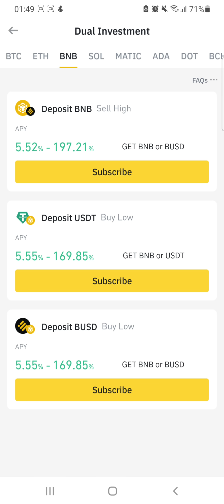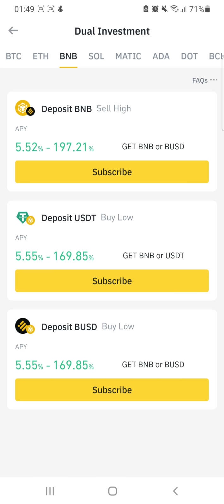These are the two types of trading options available. So you can decide to sell your BNB at a high price. You can also decide to buy BNB using the USDT you already have, or using the BUSD that you already have, right? So let's tell you about sell high.